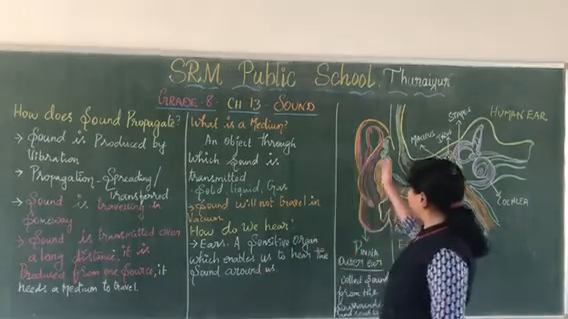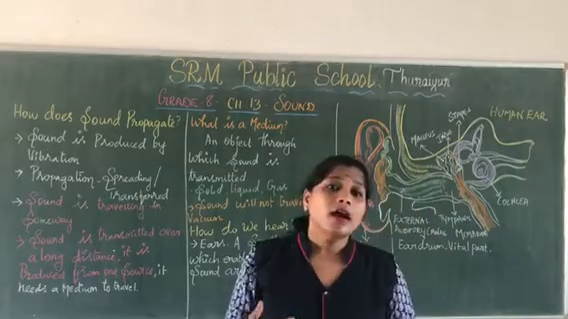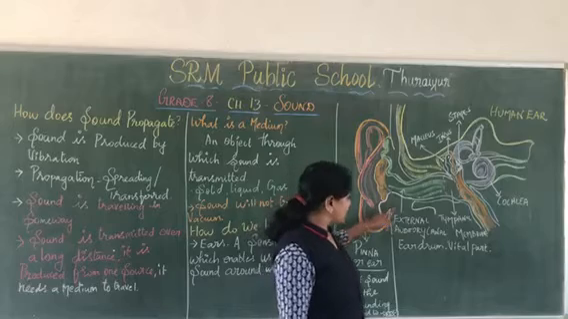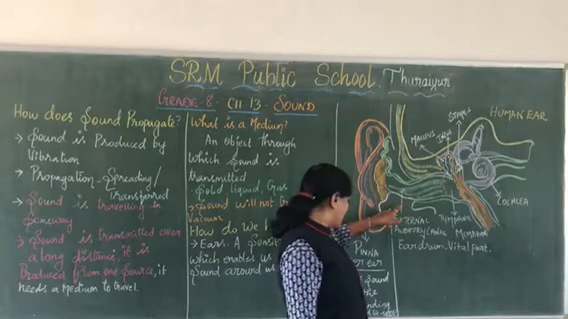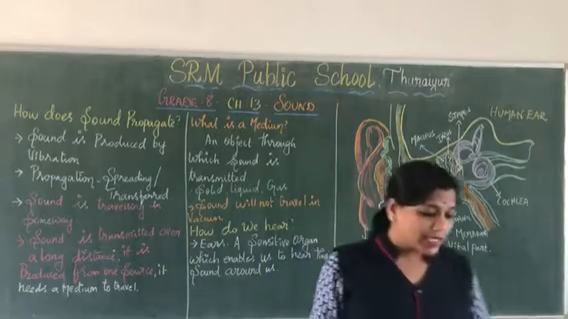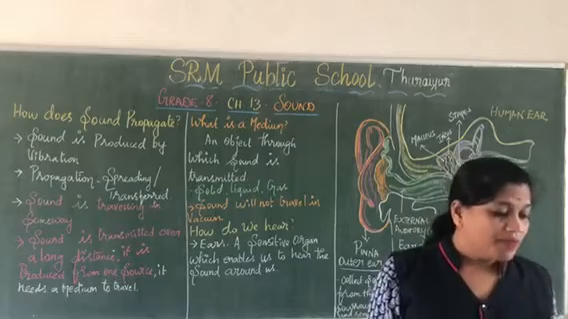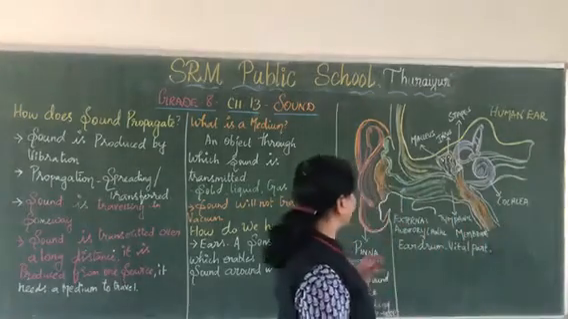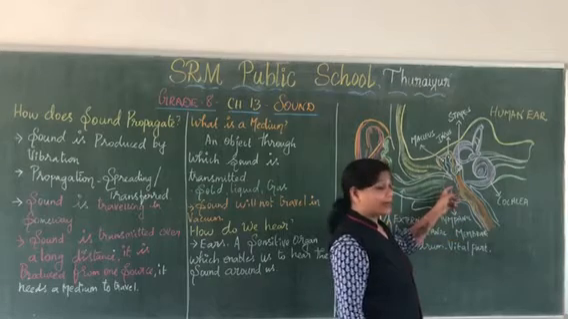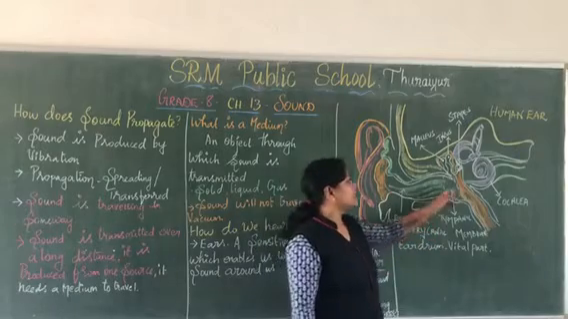So the outer ear is called the pinna. This outer ear, the pinna, is connected with the inner membrane. Clear, all of you? It is connected with the inner membrane and also with the eardrum. This tympanic membrane, also called the eardrum, is a very important vital part of the ear.